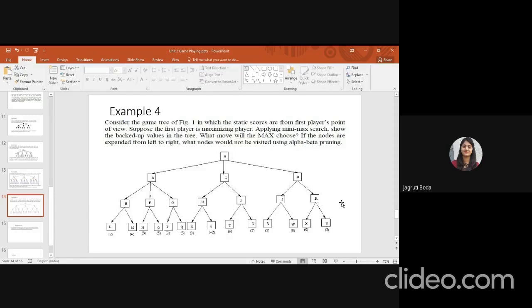Okay. So start with your maximum layer, that is level number 3. Calculate this and give the answer in the chat box.